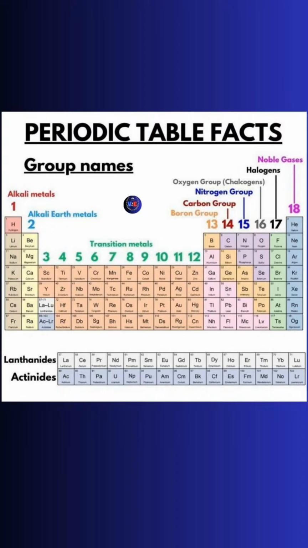So the basic knowledge of the periodic table is that the periodic table has 7 periods and 18 groups, and the periodic table has 4 types of elements. The first is S block, second is P block, the third is D block, and the fourth is F block elements. The D block elements are also called transition elements. The F block elements are also called lanthanides and actinides.